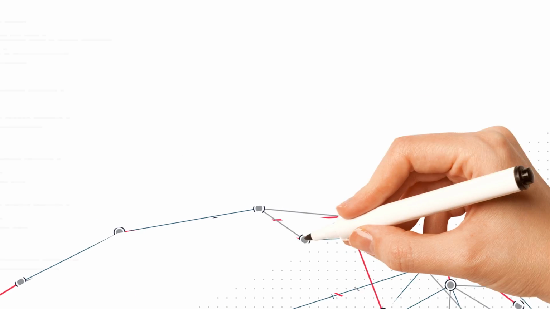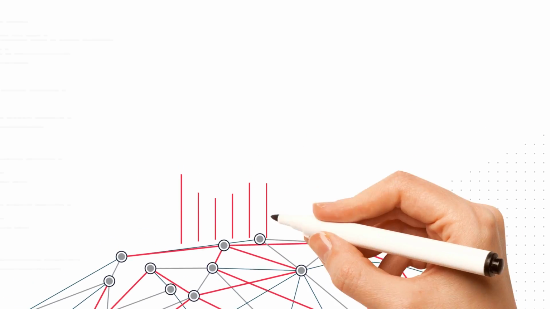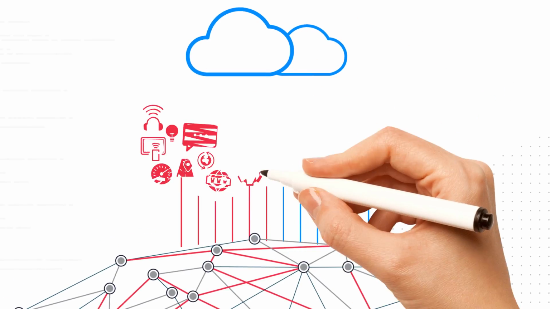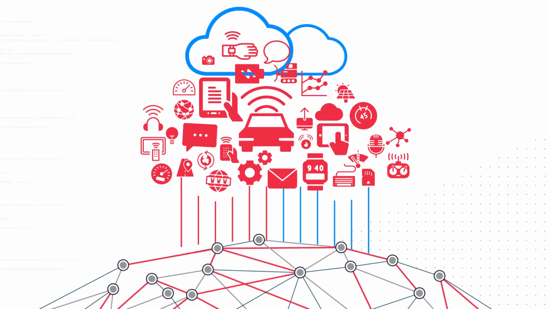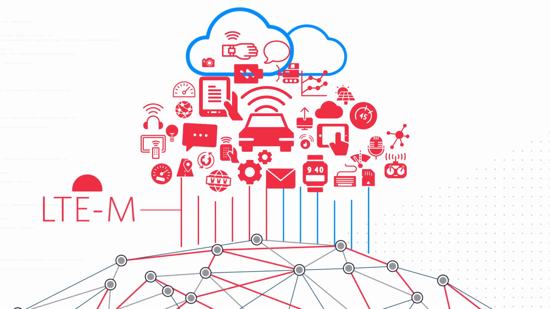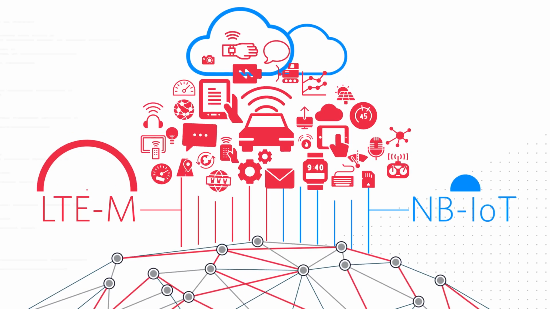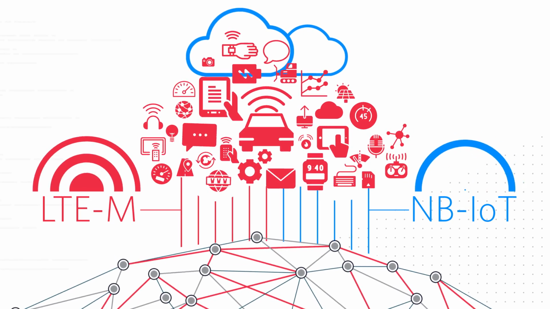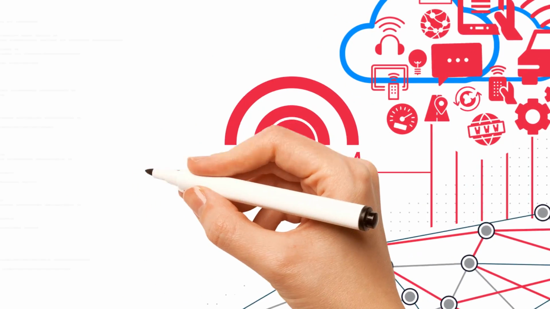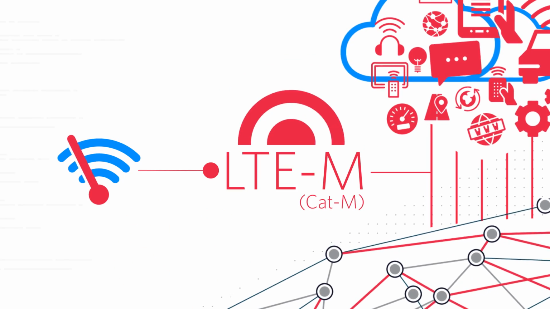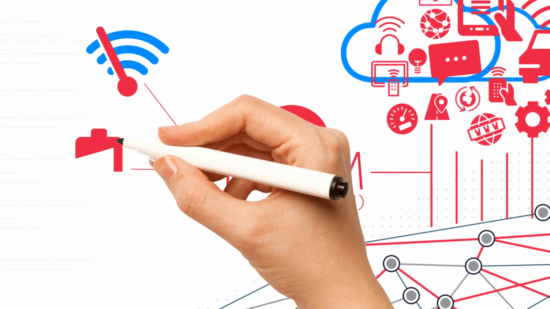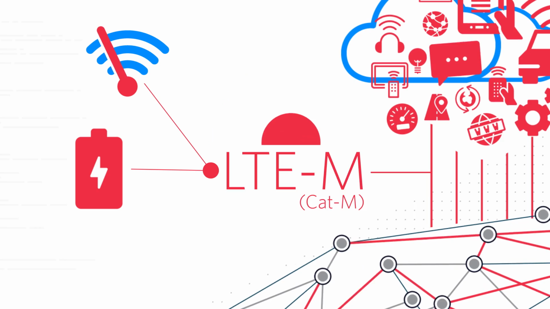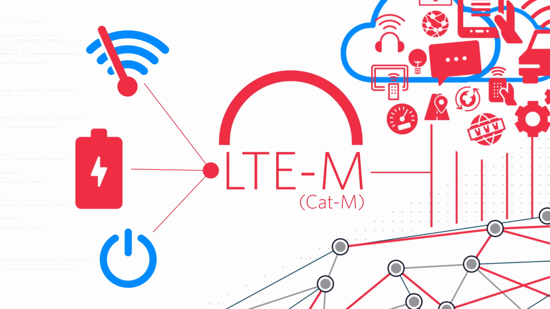For many IoT devices, an intermittent low-bandwidth connection is sufficient. Two technologies have the support of the 3GPP, LTE-M and Narrowband IoT. Let's examine the differences. LTE-M, or Cat-M, are low-bandwidth options for existing LTE networks, best for battery-powered devices that can save power by sleeping between connections.